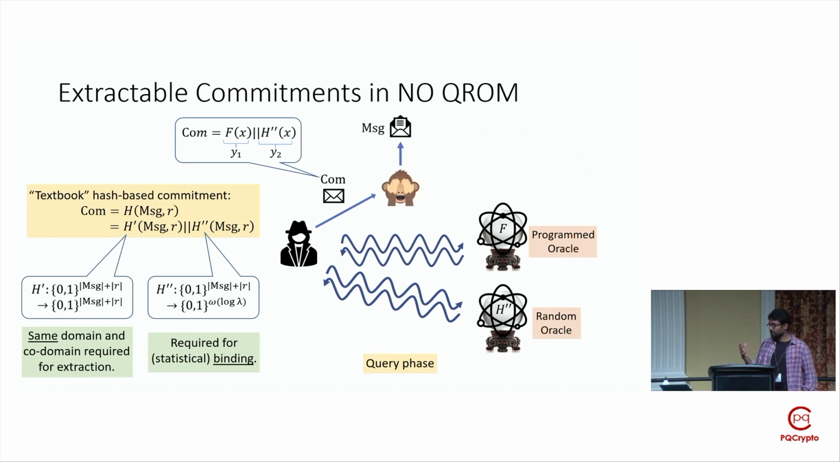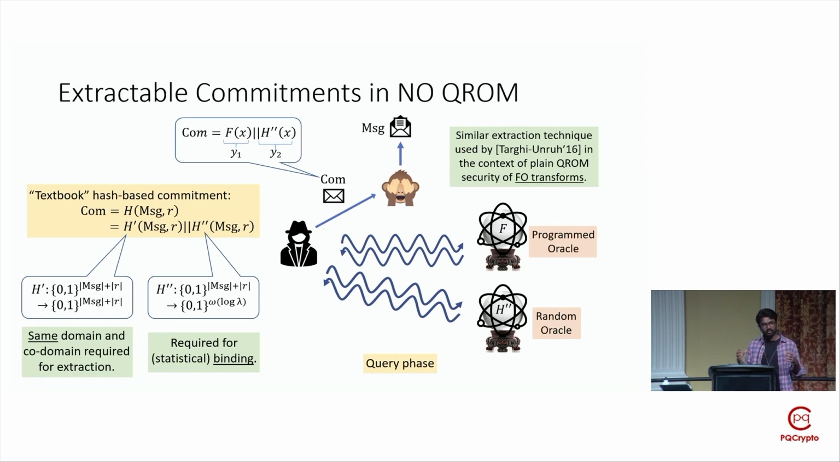So it's not hard to see that because of this, the final commitment is perfectly extractable in this no QROM setting. It's also worth pointing out that our extraction strategy of using finite field polynomials in this way in this quantum setting is inspired by a similar extraction technique used by Targi and Unruh, where they used it in the context of proving CCA security of the Fujisaki-Okamoto transformation in the plain QROM. So if time permits, we'll be discussing this in more detail near the end of my presentation.